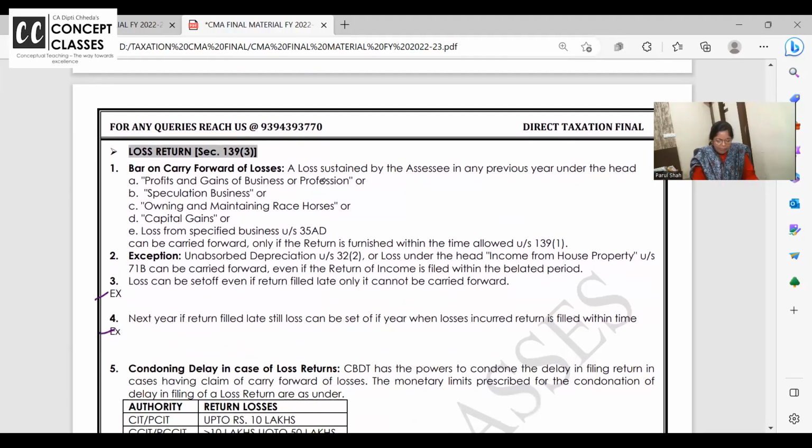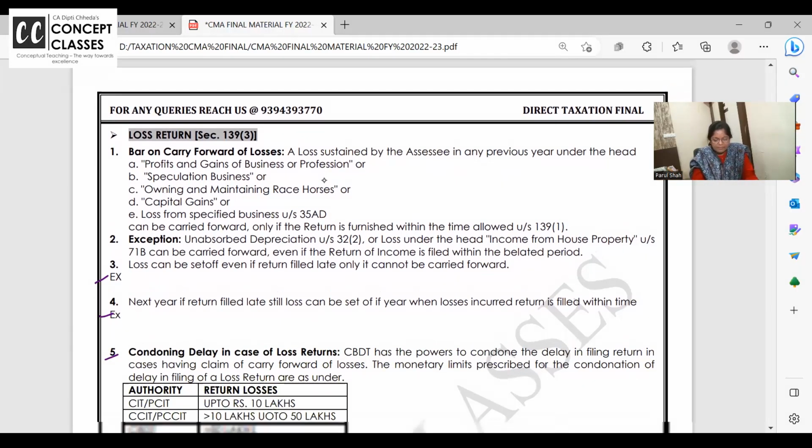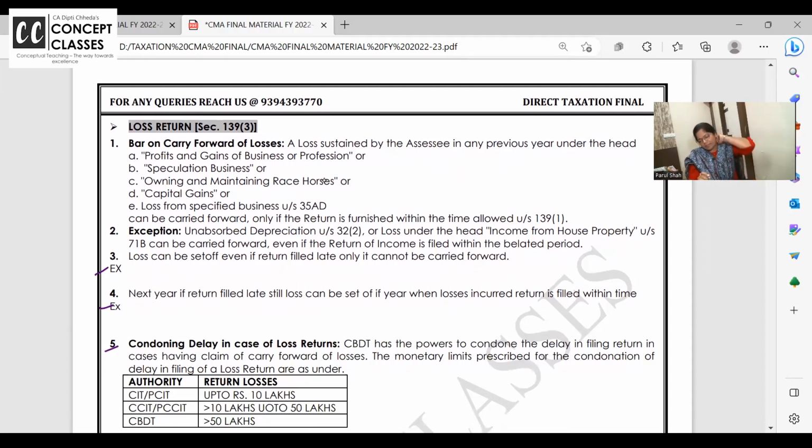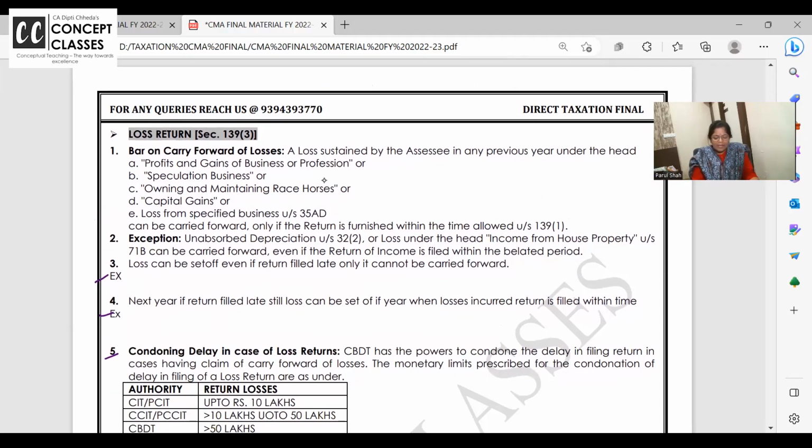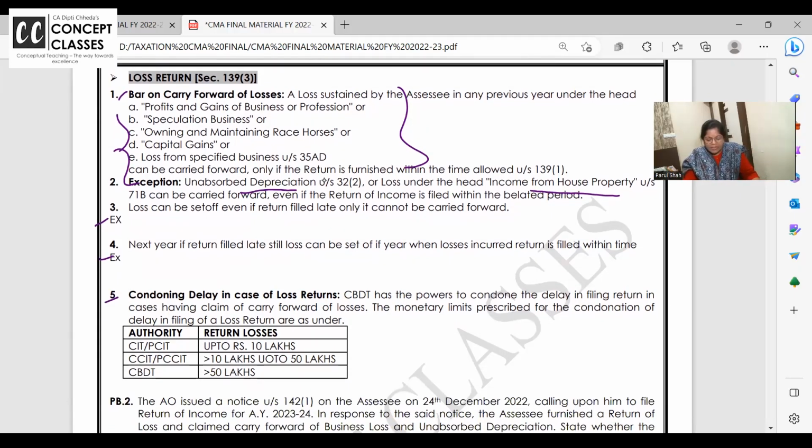Loss return is very important, especially all these points. If the loss is because your case judgment is going on and the judgment came late, that's why you're filing the return late, it is allowed. And when you file a loss return, unabsorbed depreciation and house property loss can be carried forward even if you file the loss return late. But all other losses will lapse if you don't file your loss return on time. Even if you file your return late, losses can be set off.